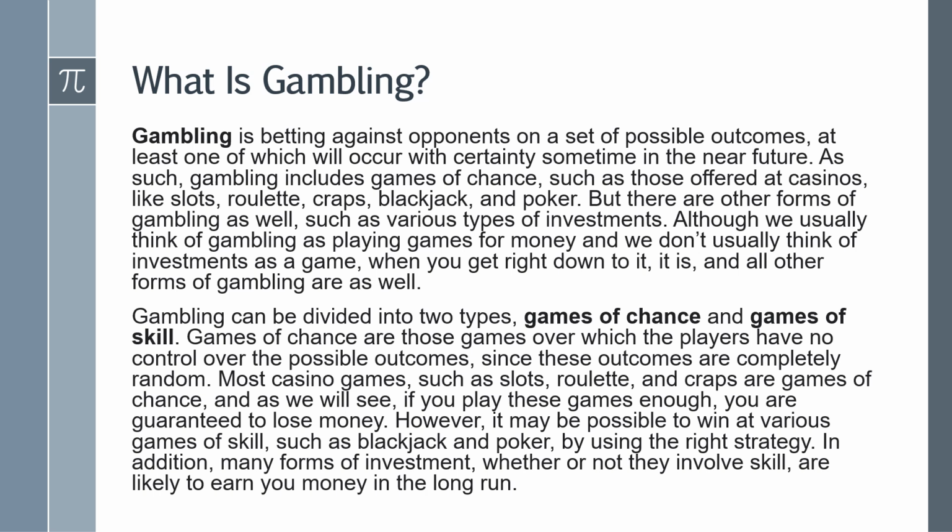Gambling can be divided into two types: games of chance and games of skill. Games of chance are those games over which the players have no control over the possible outcomes, since these outcomes are completely random. Most casino games, like slots, roulette, and craps, are games of chance. As we will see, if you play these games enough, you are guaranteed to lose money.